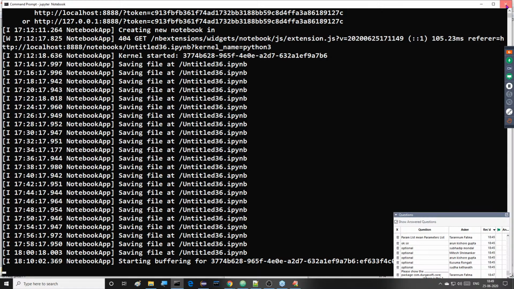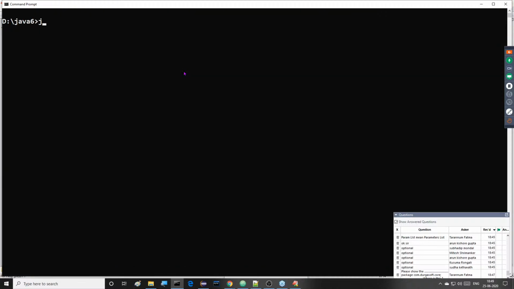Right, so now d colon, cd Java 6, javac tester.java. Compiled successfully. Java test. Same output here we are getting anyway. That's okay. Now point number one.